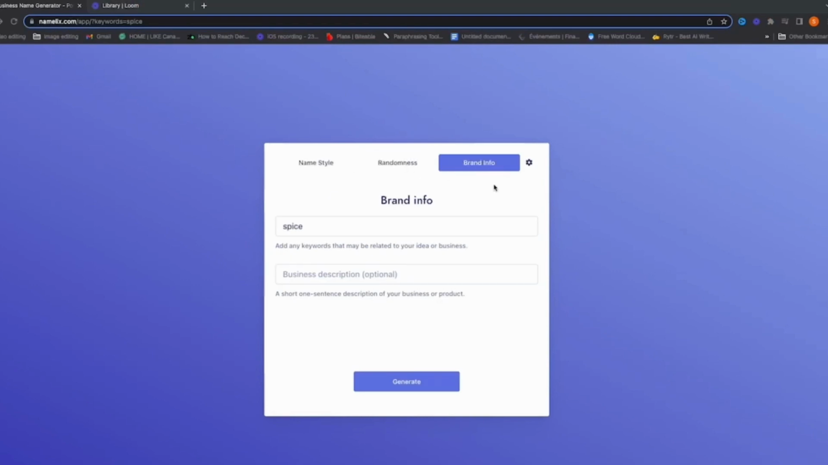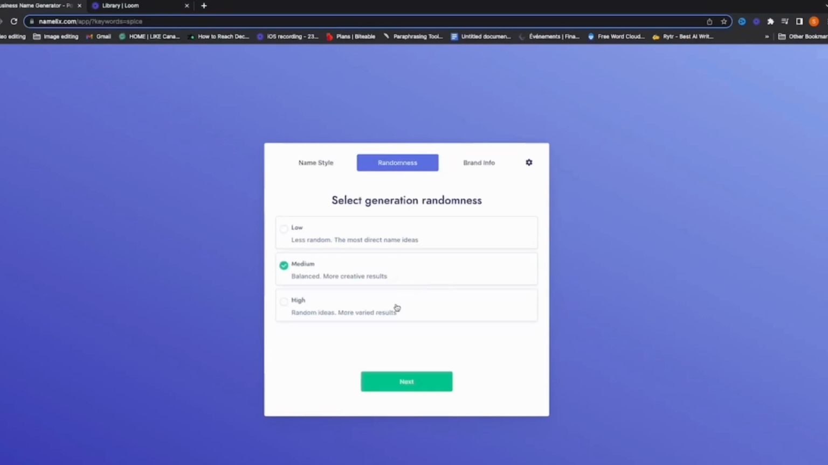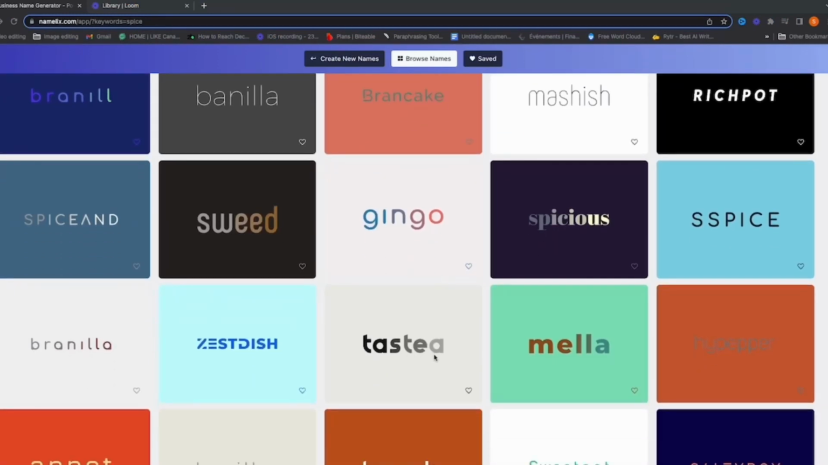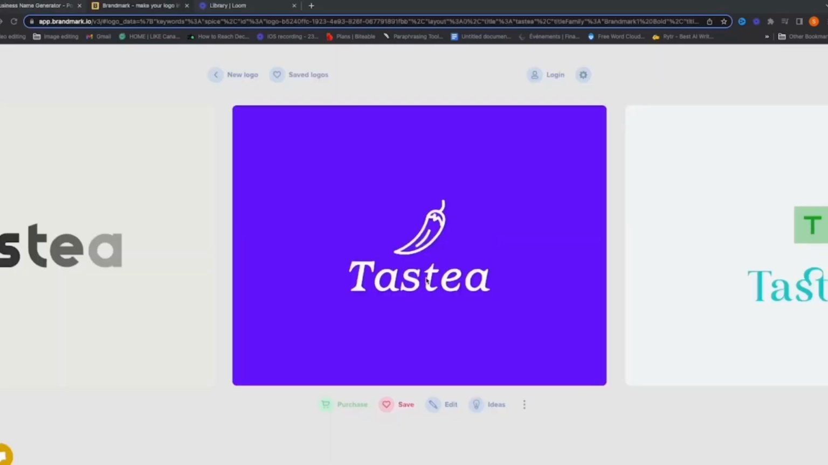Also, if you already have some information about your business, your brand, you can go right here, brand info, and add a description about your brand and the AI will create for you. So let's go on randomly and click on this one here, medium. We're going to go on next. And as you see here, the AI will give us different names. You know, Testy is something that will suit better with the name. And you see here, it's even going to generate a logo for your business.